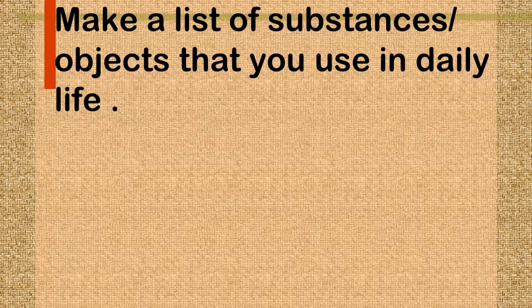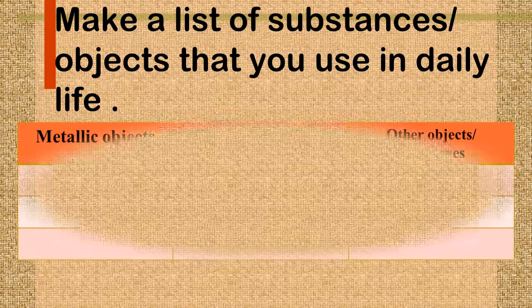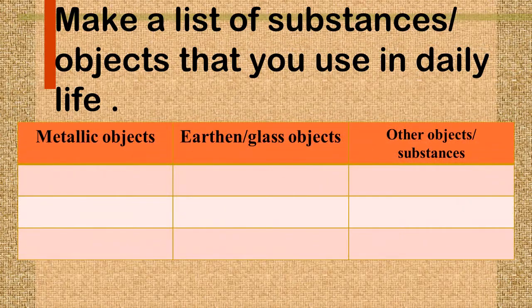Okay, so here make a list of some substances or objects which we are using in our daily lives. Here I have divided this column into 3 parts. First is metallic objects, second is earthen or glass objects, and last is other objects or substances.